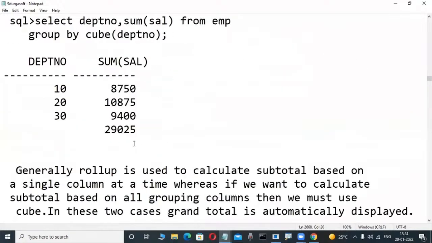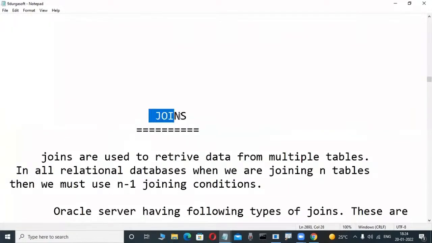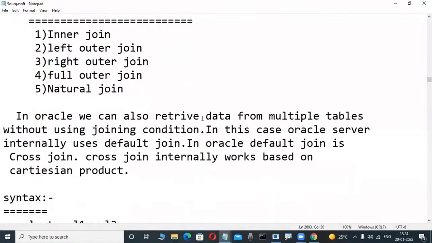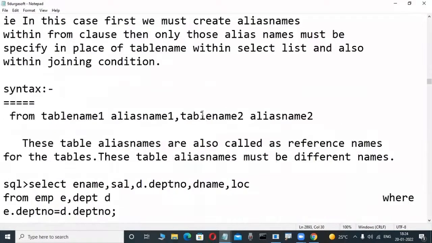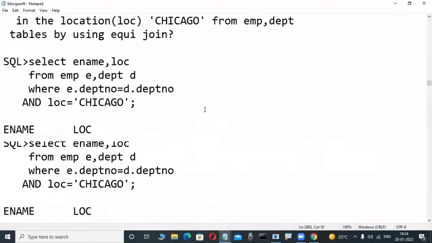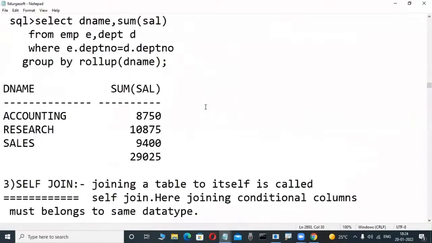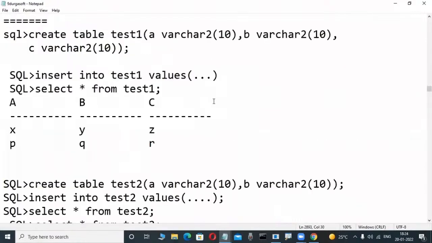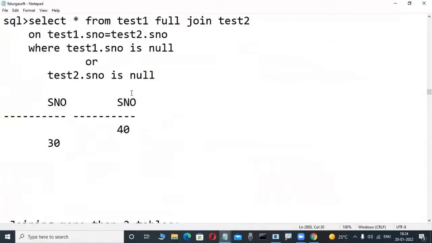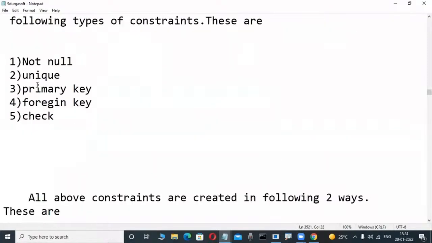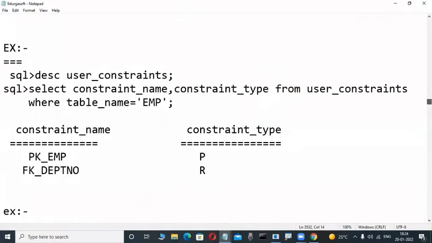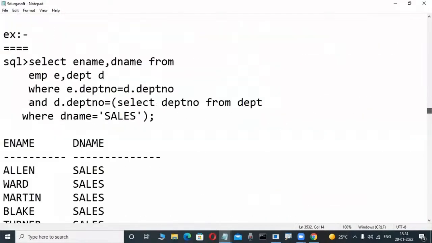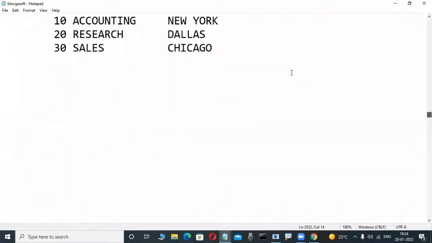These are all the things we are learning. Now the main concept, joins, is a concept to retrieve data from multiple tables. This is SQL language knowledge. Maybe some of you already have an idea about it. Then constraints. In our SQL language side, constraints is a concept: primary key, foreign key, check, so many things are there. Once we are good at those, we learn in our course subqueries.